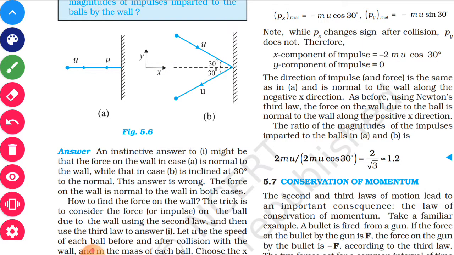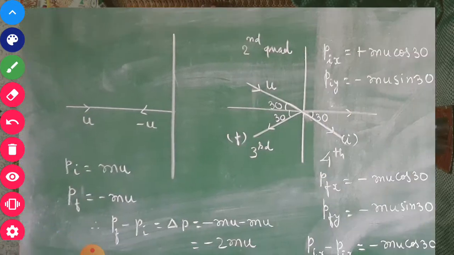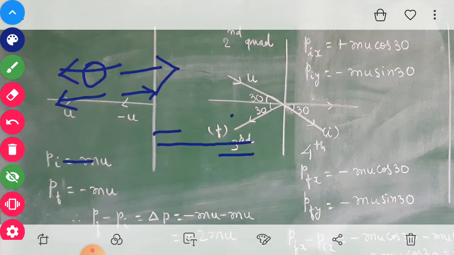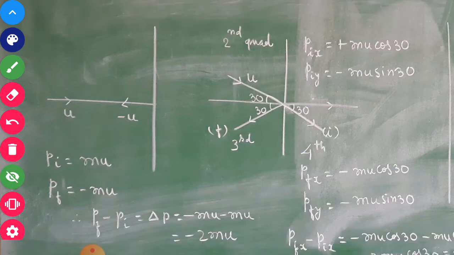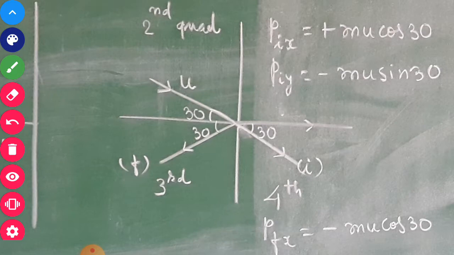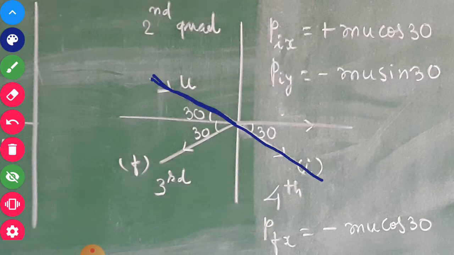Now we move further to the second case. The ball is moving at a certain angle now. Here you can closely look at this; it is very interesting. This is the direction of motion. I have taken this according to our coordinate axes.